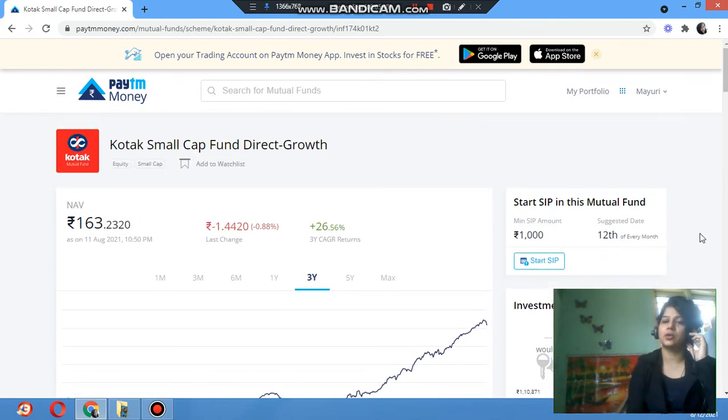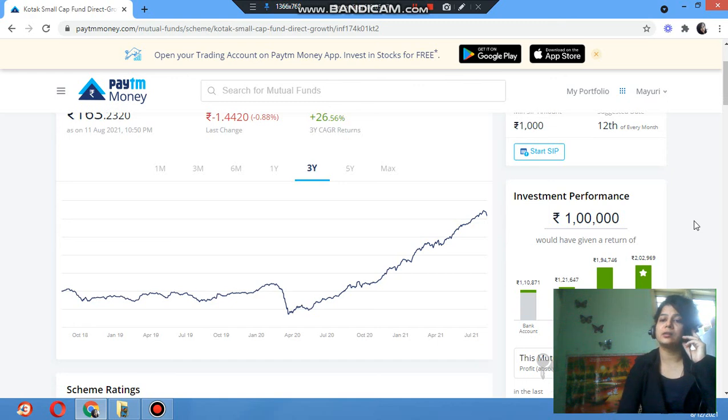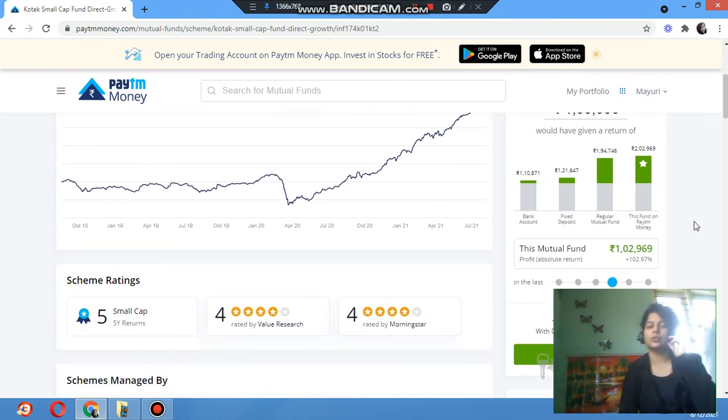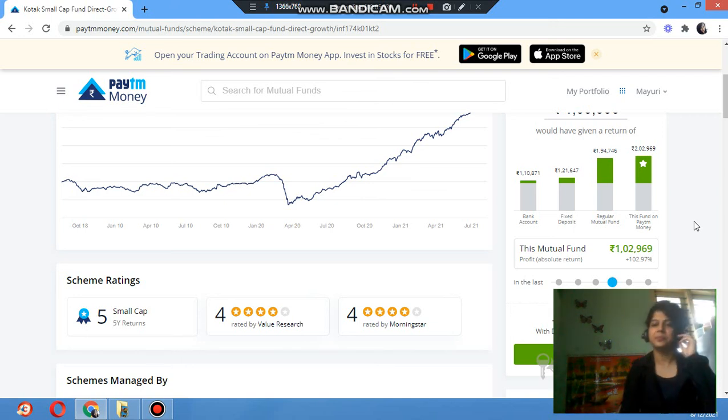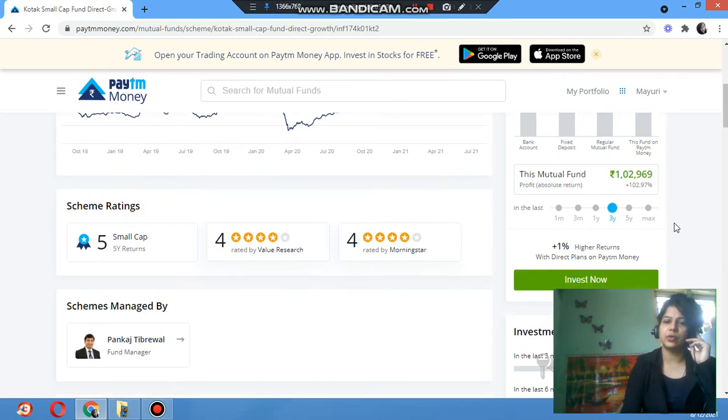If you have an account and want to start, you can start a SIP. SIP means systematic investment plan. If you want lump sum you can enter lump sum, but when you are starting, don't go with equity, go with debt with a small amount. They will ask a minimum SIP of 1000, based on the company where you are investing.